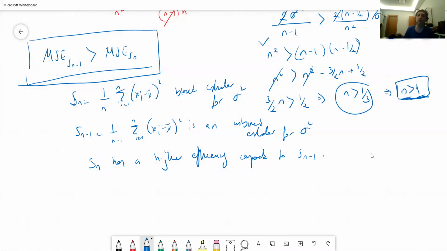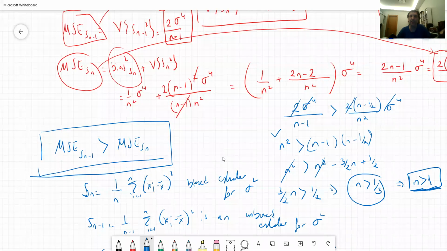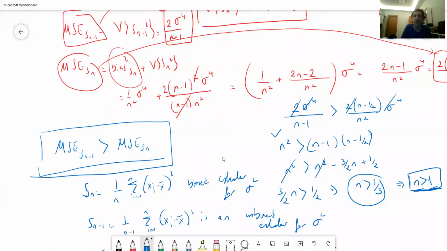That's an interesting thing. So actually there may be a reason why a biased estimator may be used instead of an unbiased one, because this has a higher efficiency. Why does it have a higher efficiency? Because it has a lower variance, so that not only does it counteract the bias, but it is much smaller than the variance of Sn minus 1. Even if you include the squared bias term, the variance of the sample variance is still going to be higher compared to this variance estimator. So that's all.